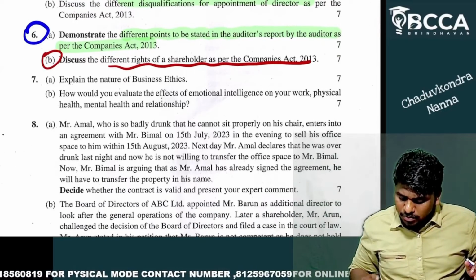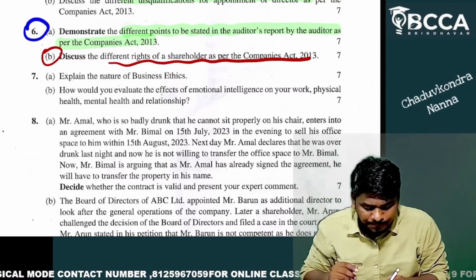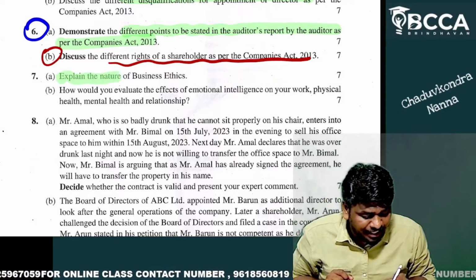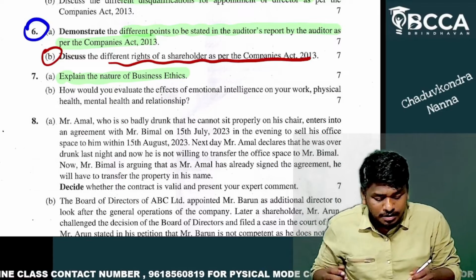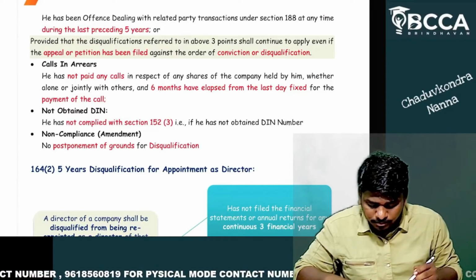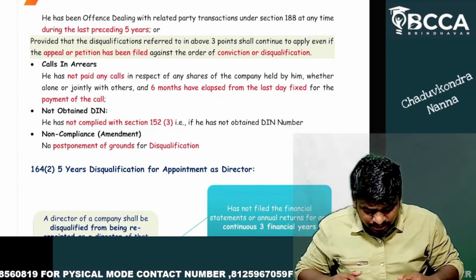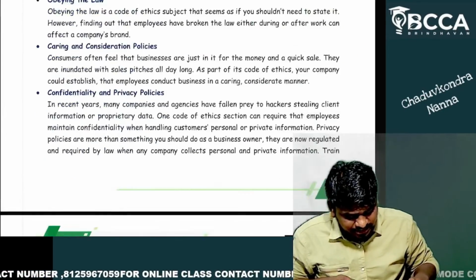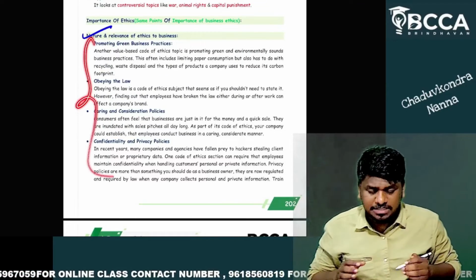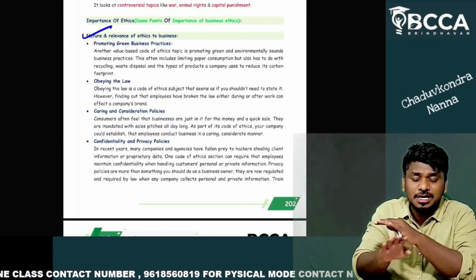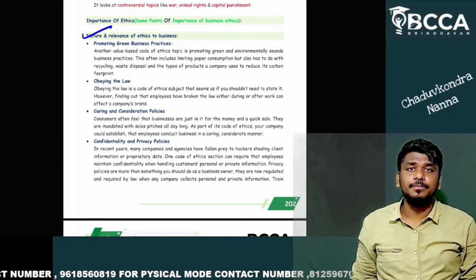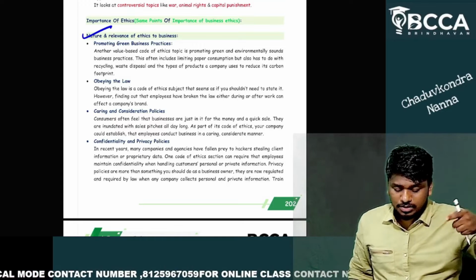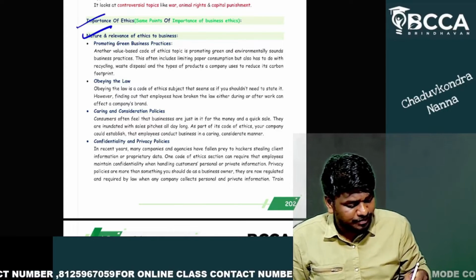Seventh question. It's a direct question, my dear friends. What is he asking? Seventh question, A sub question: explain the nature of business ethics. What is the nature and relevance of business ethics? If you write these 4 points and a small explanation about them, it is more than enough, and 7 marks will be given. You can gain 7 marks easily. So this is also a direct question. There is no need for you to get worried.